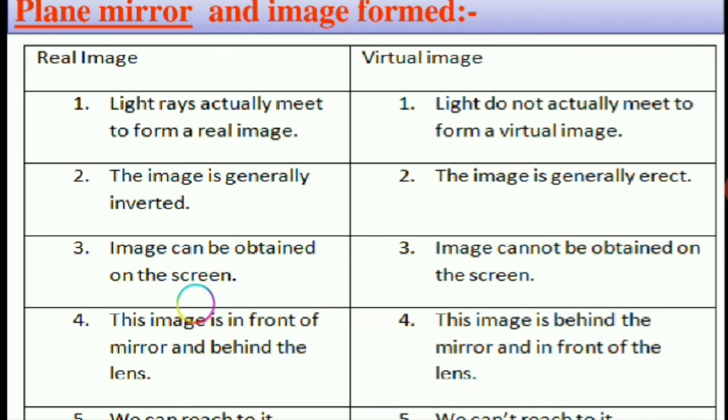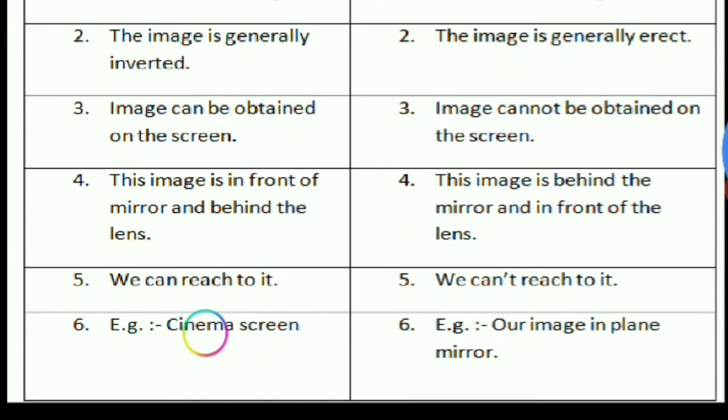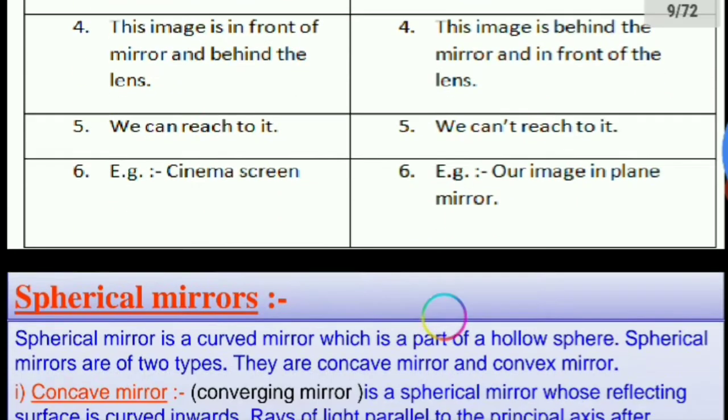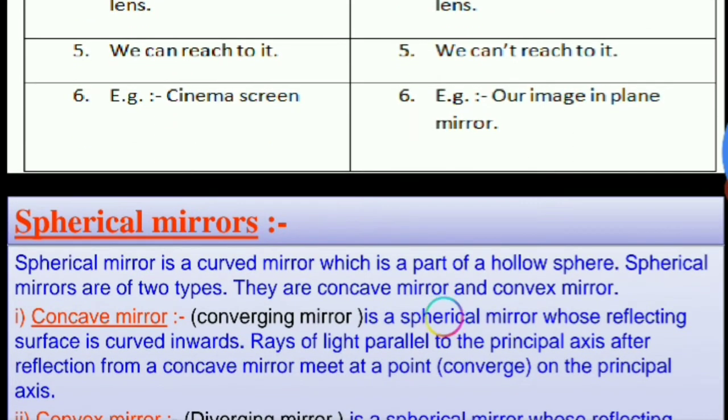Real images can be obtained on the screen, virtual images cannot be obtained on the screen. In a real image, the image is in front of the mirror and behind the lens. In the virtual image, the image is behind the mirror and in front of the lens. We cannot reach it. A cinema screen is an example of a real image. Our image in a plane mirror is an example of a virtual image.